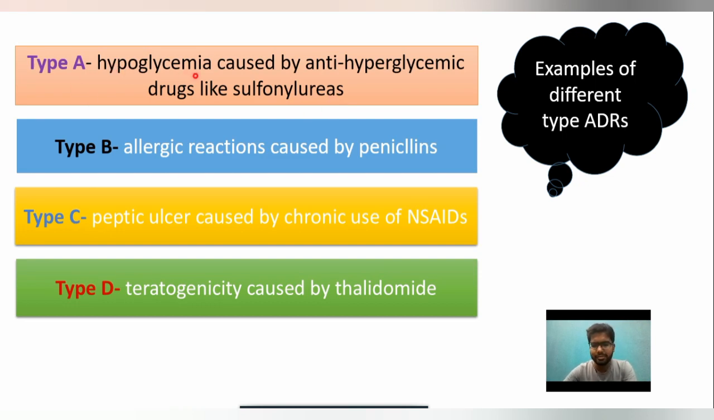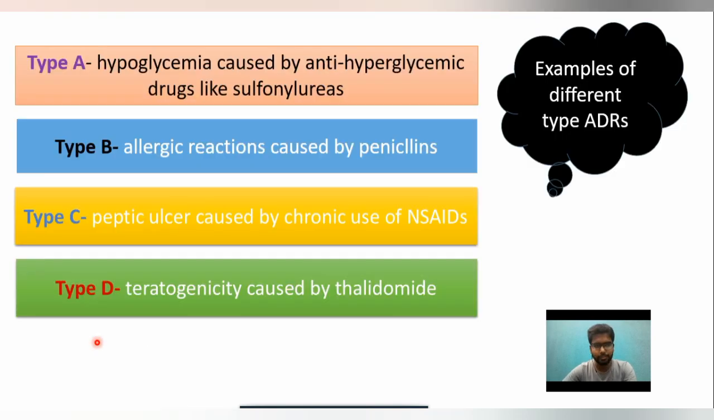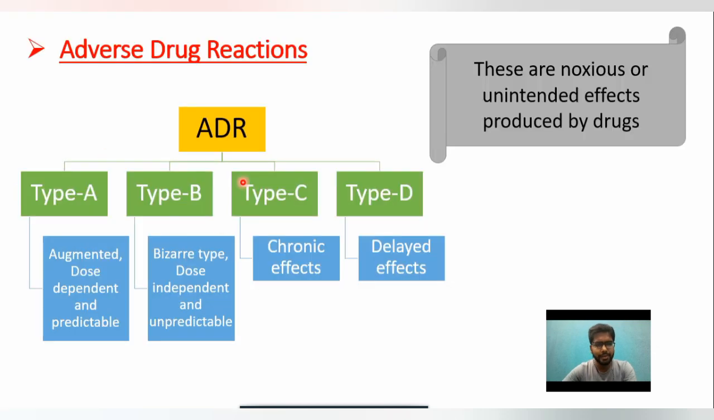That is predictable. If a patient suffering from hyperglycemia takes sulfonylureas, then the blood sugar level will decrease. But if a normal patient takes the sulfonylureas drug, then hypoglycemia can occur. This is predictable and based on the mechanism of sulfonylureas. That is why type A reaction is augmented, dose dependent and predictable. Then type B reaction, bizarre type, dose independent and unpredictable.